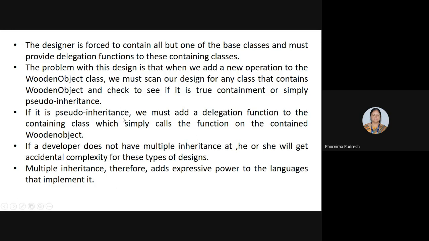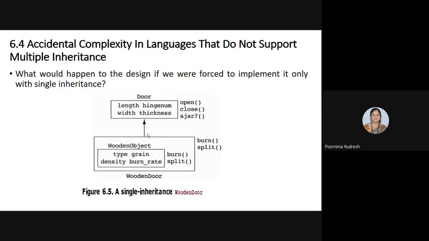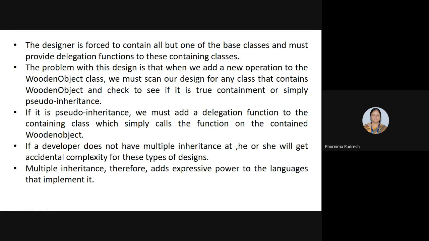So if it is a pseudo inheritance, we must add a delegation function to the containing class, which simply calls the function on the contained wooden object. So if single inheritance is there, then we have to add delegation functions in the containing class. If wooden object is the containing class, then we have to add the delegation function into that.